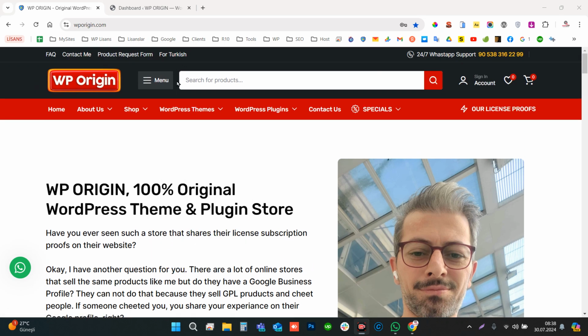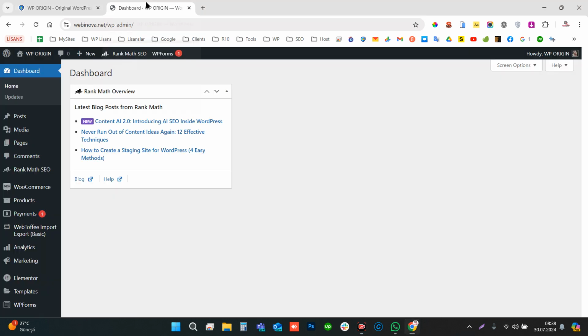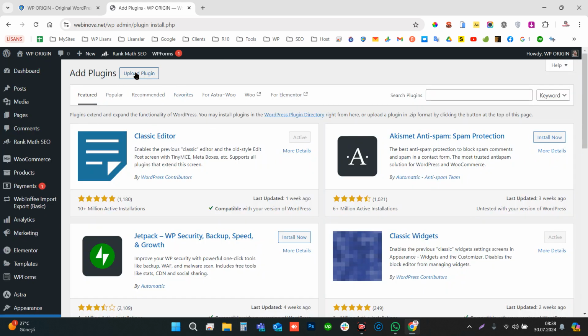Now I am gonna show you how I activate Smart Slider 3 Pro license when you placed your order. The first step is installing the plugin.